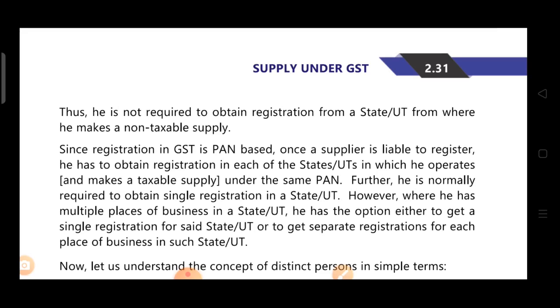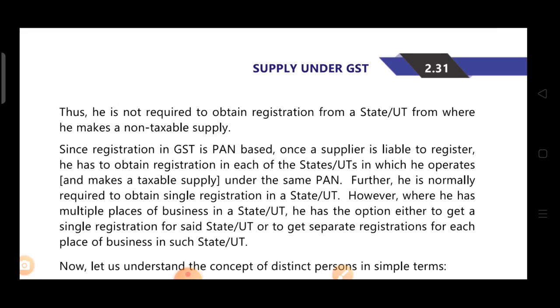So once a supplier is liable to register, he has to obtain registration in each of the states from where he operates. Suppose the turnover exceeds the threshold limit, and his business is spread in 4 states, so he has to take registration in all such states from where he makes taxable supply, because it is PAN based.